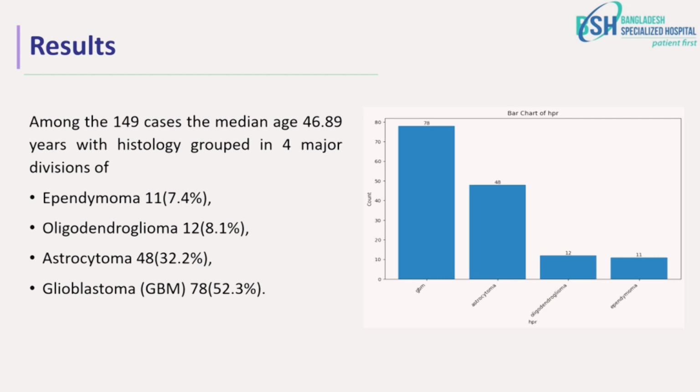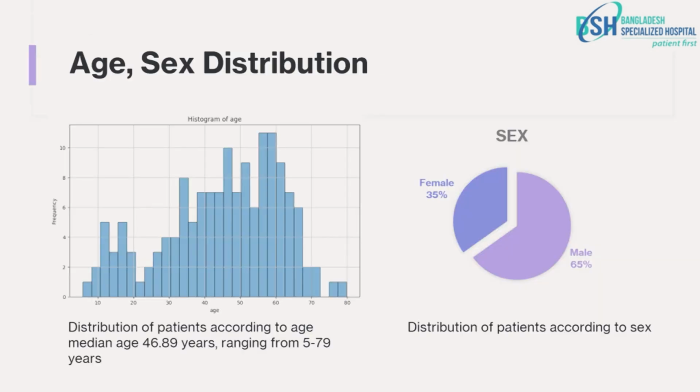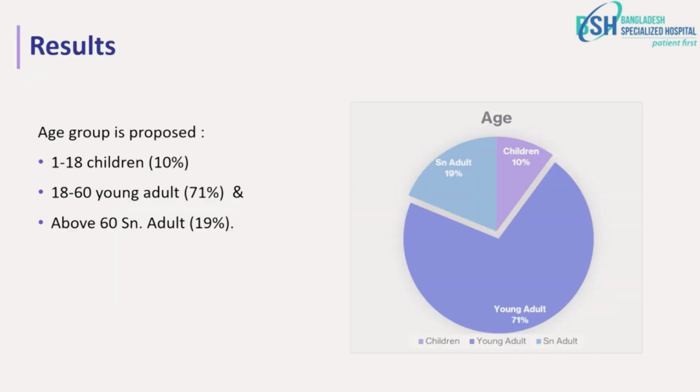Glioblastoma is the highest, 52.3%. The age ranged from 5 to 79, so it's a huge diversity, and sex distribution is male predominant, 65%. For the analysis, we made 3 different age groups: children 10%, aged 1 to 18, young adult 18 to 60, and above 60, senior adult 19%.